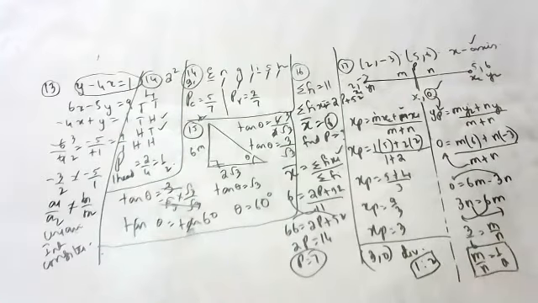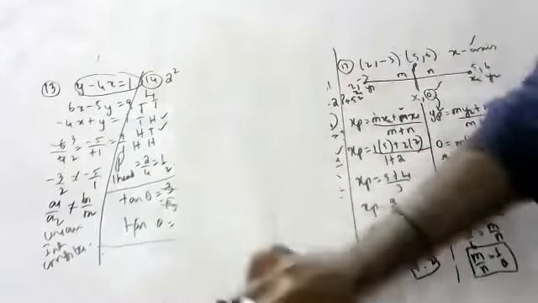So children, like these questions, using 0 find the ratio, using the ratio find x. Very, very important. So many times in board exams they have asked this question. Okay, children, please keep copying. Next question.